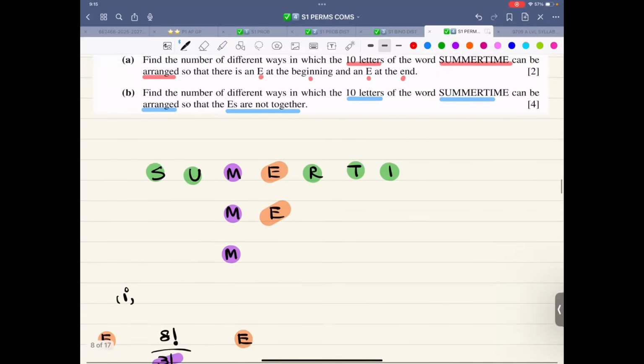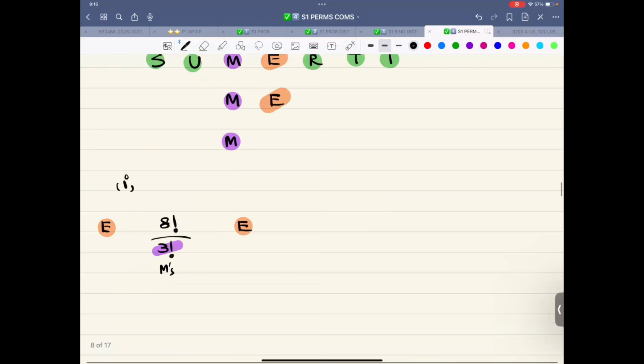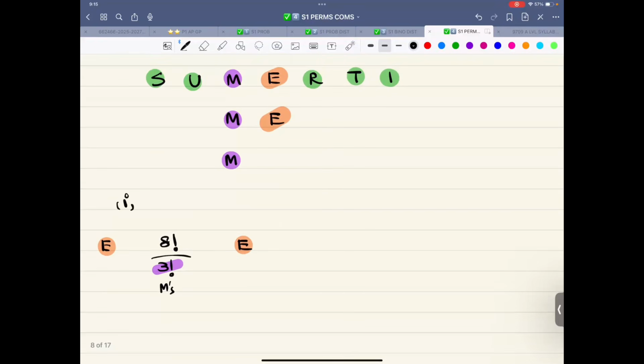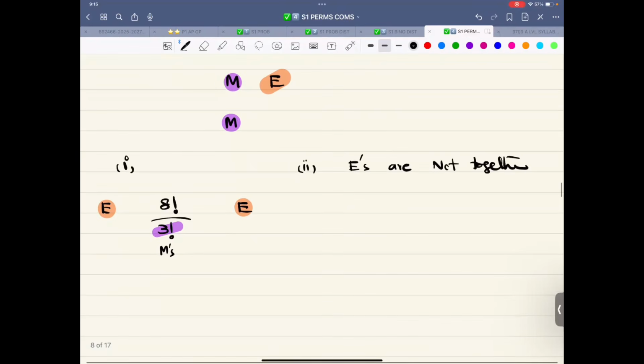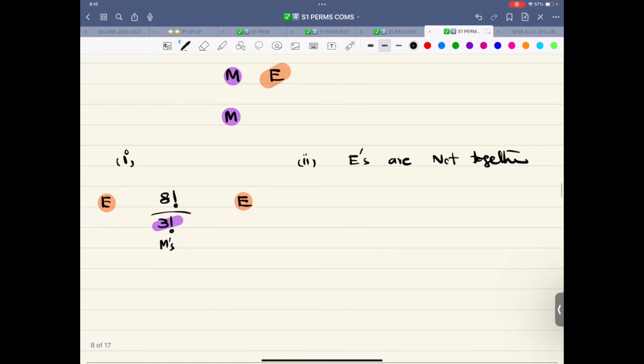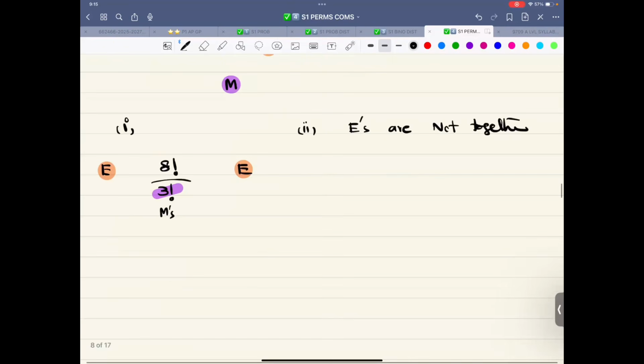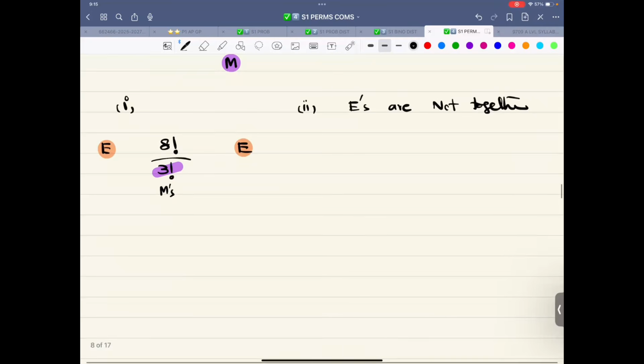Second part. Now it says find the number of different arrangements, different ways in which 10 letters can be arranged so that the E's are not together. Let me do it the separate way. In the previous example, I have taught you 2 ways. The first question, now just 1 way. Let me just push this thing to the side.